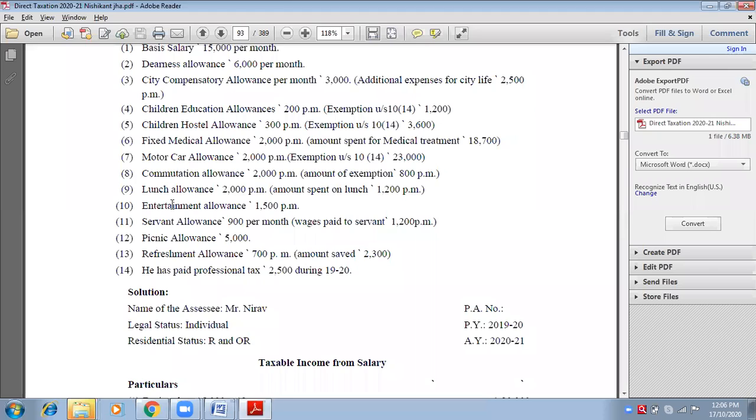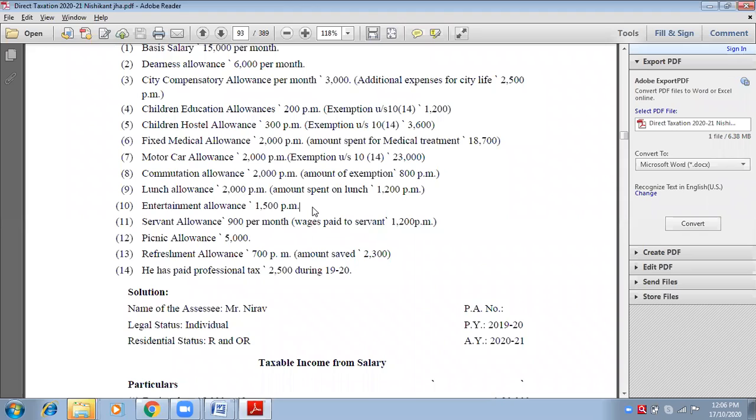Yes, ma'am. Okay. Entertainment allowance is 1500 per month. Always remember it has to be added in the salary first. Write down entertainment allowances bracket 1500 into 12. Directly outer column. What is the amount? 18,000. 18,000 fully taxable, outer column.